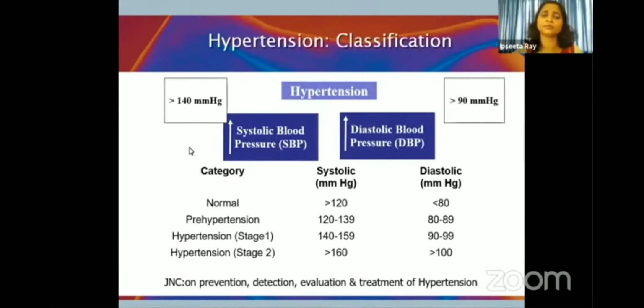We know that hypertension is a sustained increase in the blood pressure, which is systolic more than 140 and diastolic more than 90 millimeters of mercury. Based on the JNC guidelines, which is the Joint National Committee guidelines on the prevention, detection, evaluation and treatment of hypertension, we classify hypertension into stage 1 and stage 2 depending upon the systolic and the diastolic blood pressure recordings.